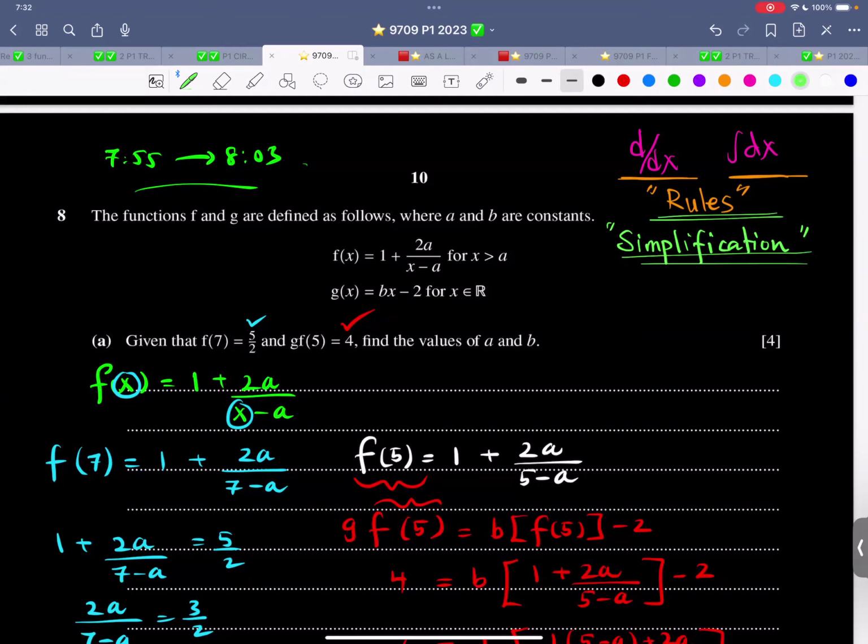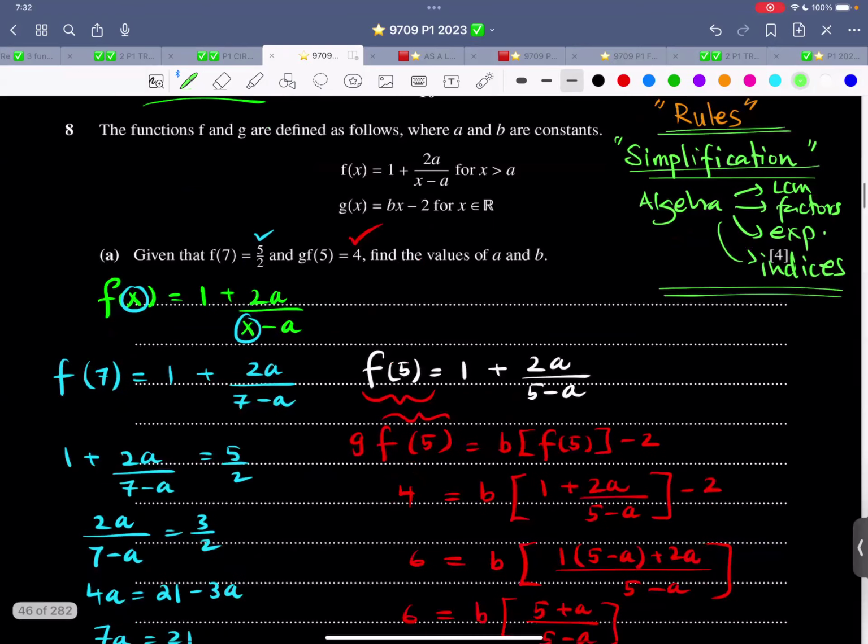So now that simplification related to algebra, related to LCM, about factorization, about expansion, about indices, that is the game changer. So if you know the stuff in and out, only then you will be successful in this thing. So now let's look at this working and let's see how much of it is true.